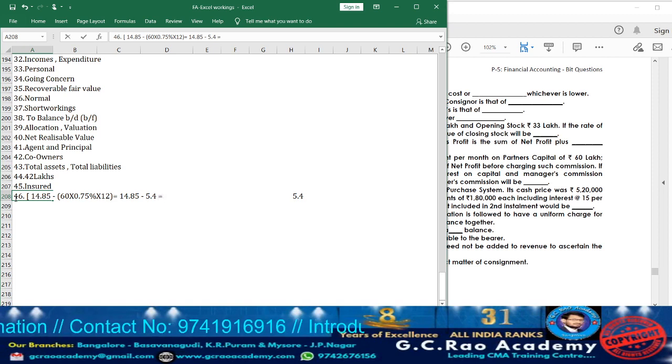Now that's equals to, find the difference, 14.85 minus 5.4. How much we are going to obtain? 9.45. For that, into 5 divided by 105. So now calculate.